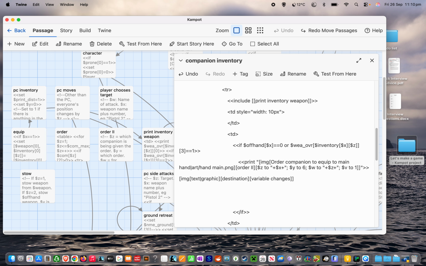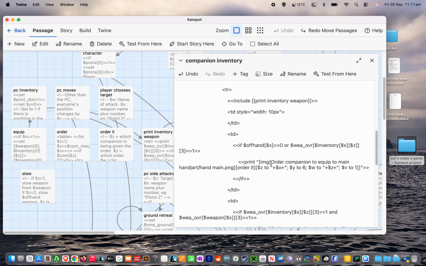And the changes to variables are written in a slightly different format to what we normally do. We normally have set variable equals whatever the value is. But for this command only, it's done slightly differently. It's like v to whatever the value is. So in this case, we might have z to 3, y to 6, w to 2, v to 1. And if we have more than one, as we do here, we separate them with semicolons and optionally spaces, but I think it is quite a bit easier to follow if we have those spaces. It's a bit easier to read.